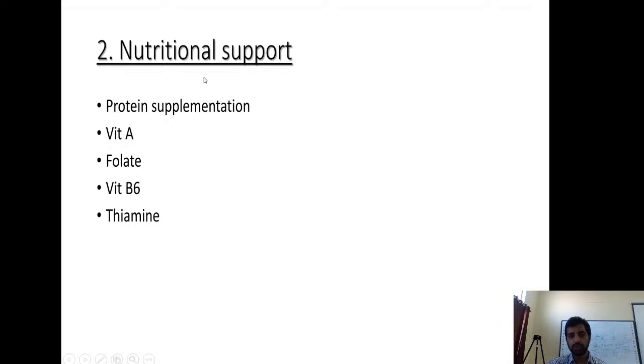People say protein should not be given. The old concept was when there is acute hepatic encephalopathy, protein restriction should be followed. But in the newer trials it has not shown any benefit. Protein is restricted for 24 to 48 hours only in patients with hepatic encephalopathy. Otherwise we don't even restrict protein, and after that we give normal protein or even increased protein.